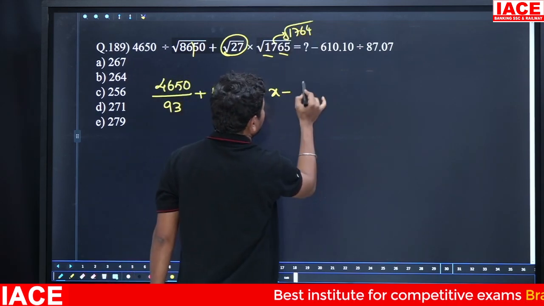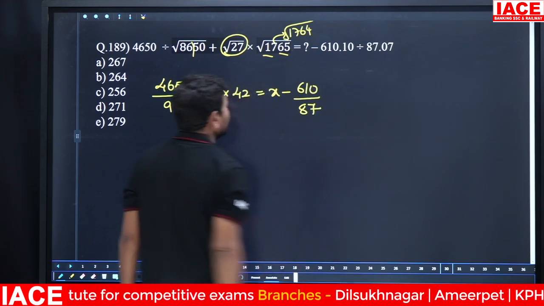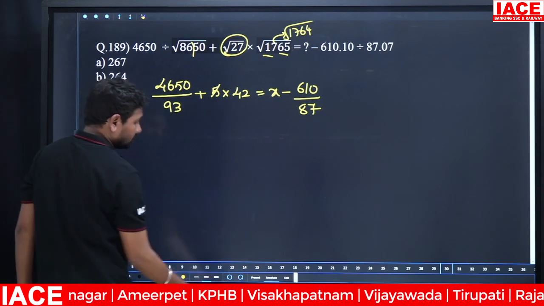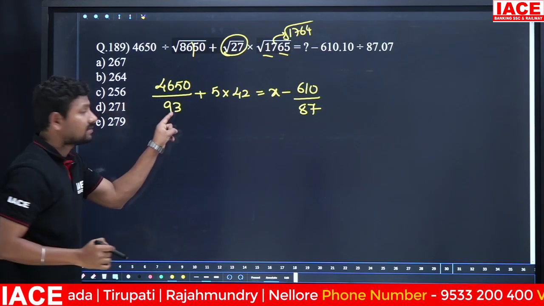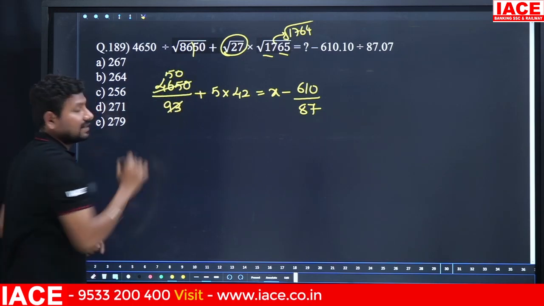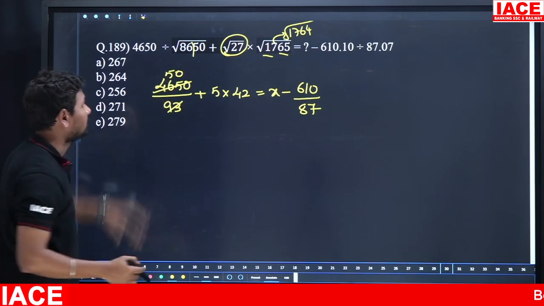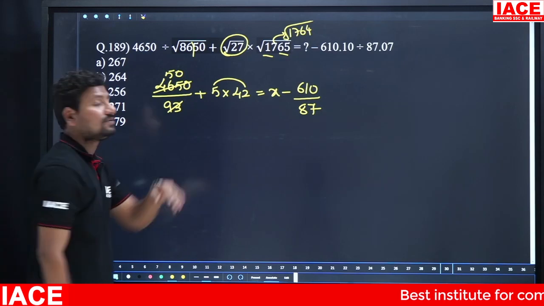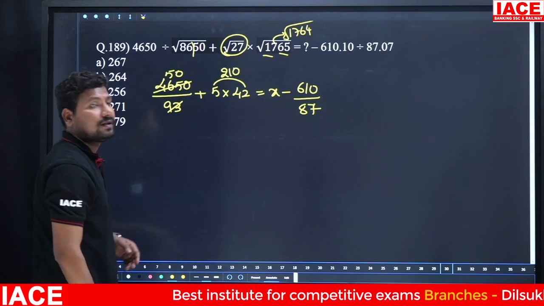Next, 610 by 87. We'll simplify these values. Here, 93, how many times? 5 times. 93 5 times and 0. 5 3s is 15. 5 9s is 45, which is 450. 450 plus 15 is equal to 465. It is 50. 5 into 42, 5 4s is 20, that is 200. 5 2s is 10. It is 210. 210 plus 50.